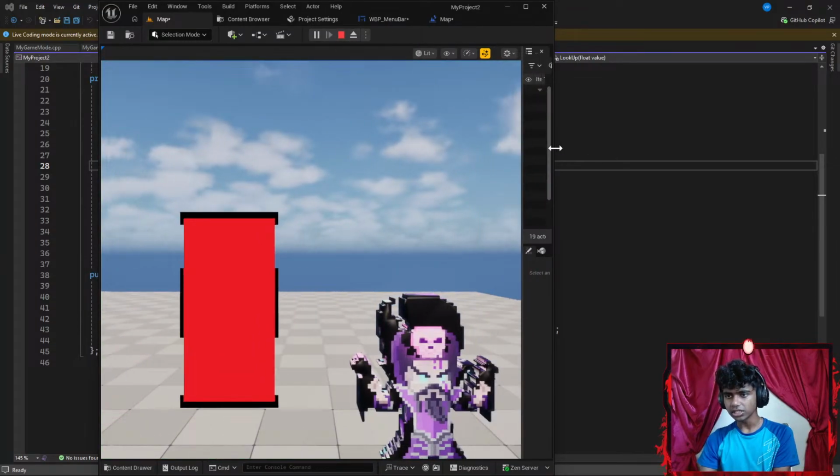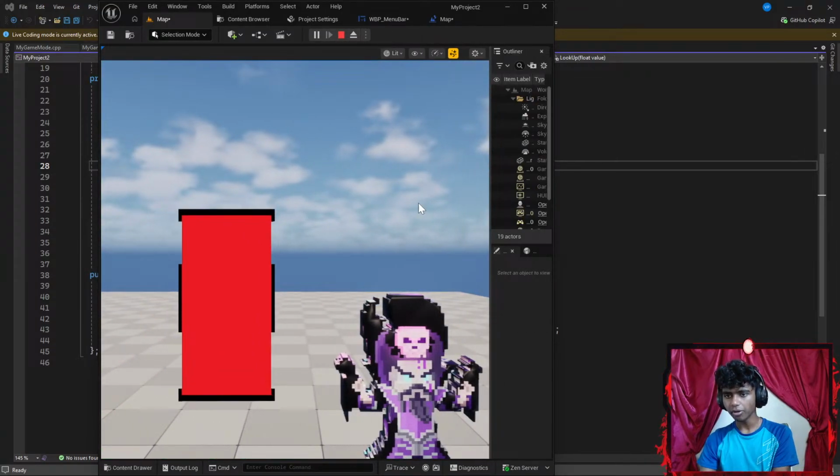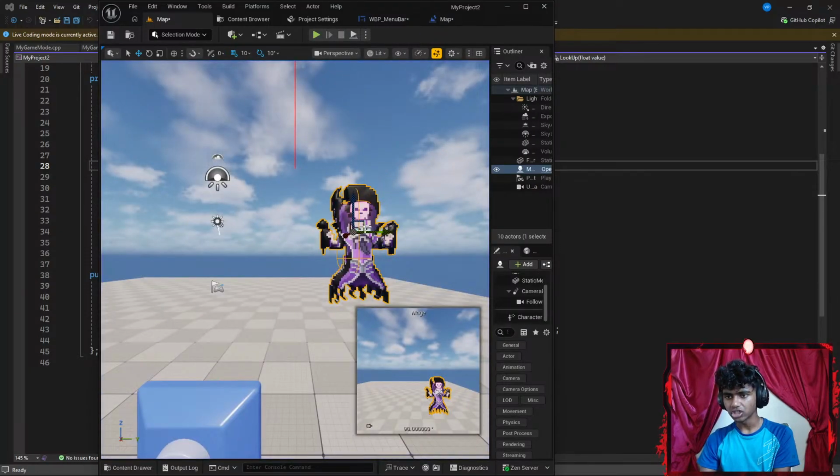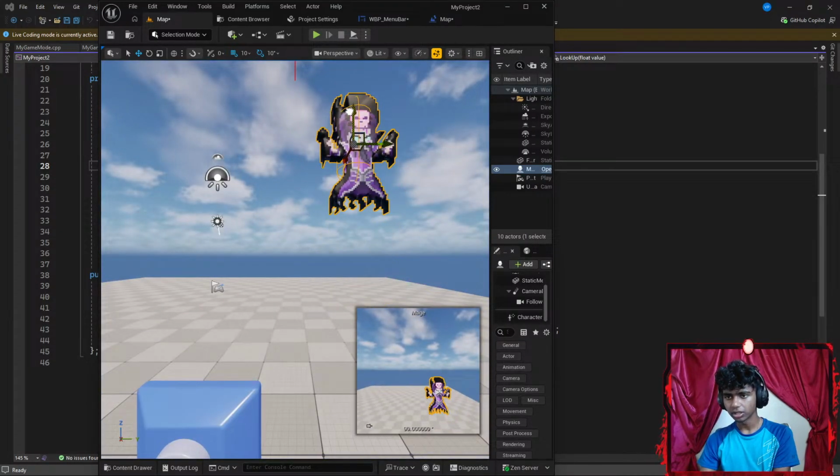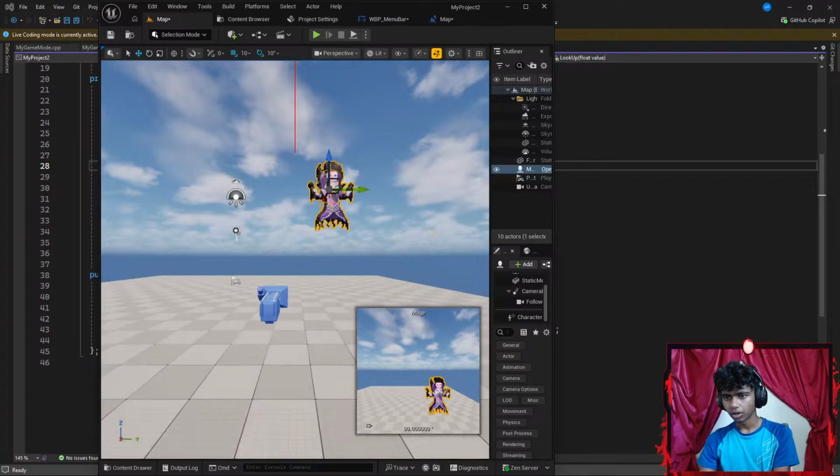I mean, I won't say this is bad. Okay, I want my mage to go a bit higher. Let's get my mage a little bit higher. There. Okay, that should be good. Let's go ahead and run the code again.